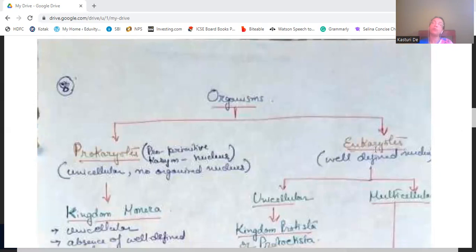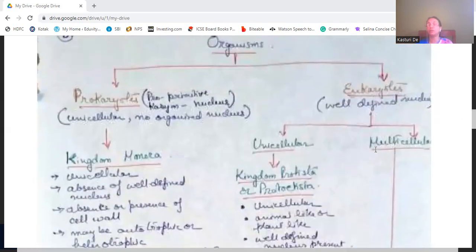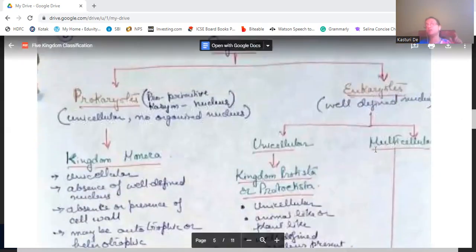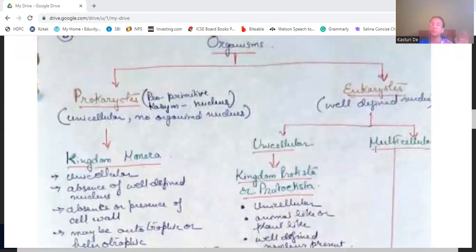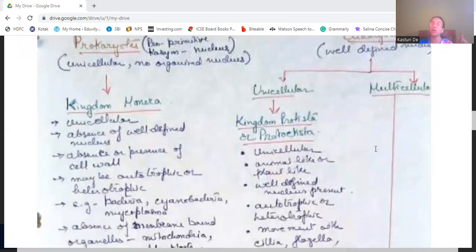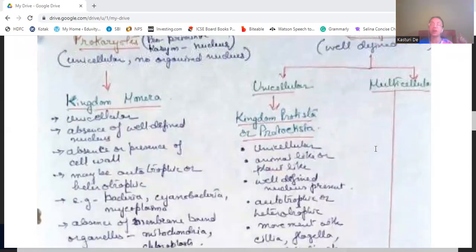Now prokaryotes constitute a kingdom known as Monera, kingdom Monera. The first kingdom which was introduced was kingdom Monera, whose characteristics are unicellular, absence of a well-defined nucleus, and absence or presence of a cell wall.